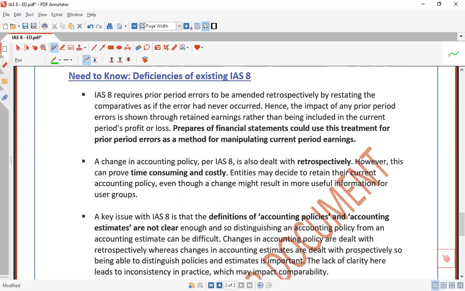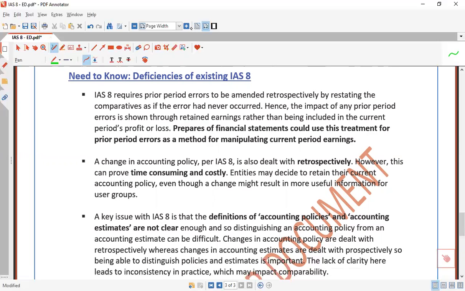It's a very simple matter. Right now, IAS 8 allows entities to apply retrospective impact and change the comparative statements, for example, in the case of errors. So this is a loophole.